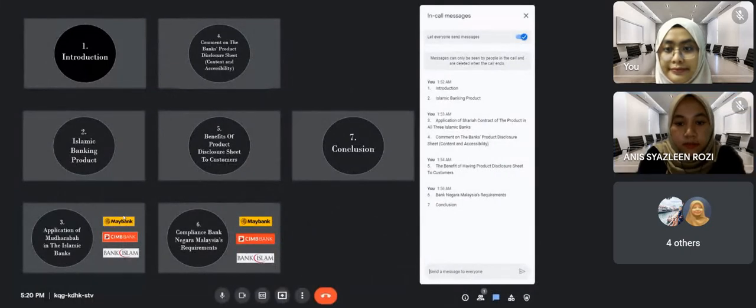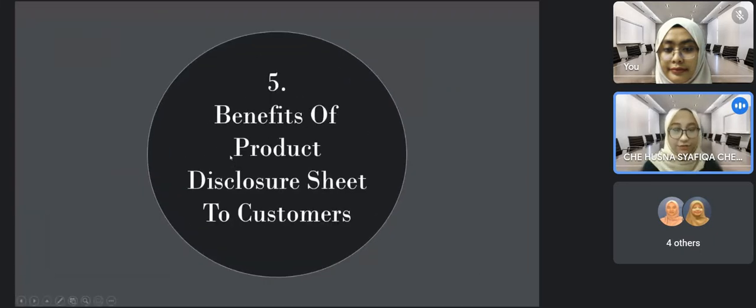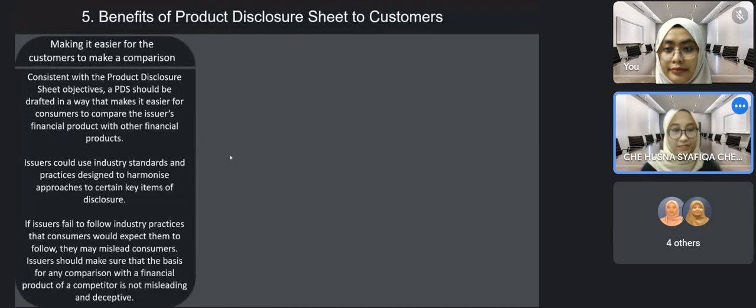Right, thank you, Anis. Next, moving on to the benefits of the product disclosure sheet to customers. There are three major benefits. The first one is making it easier for the customer to make a comparison. A PDS should be drafted in a way that makes it easier for consumers to compare the issuer's financial product with other financial products. Next.